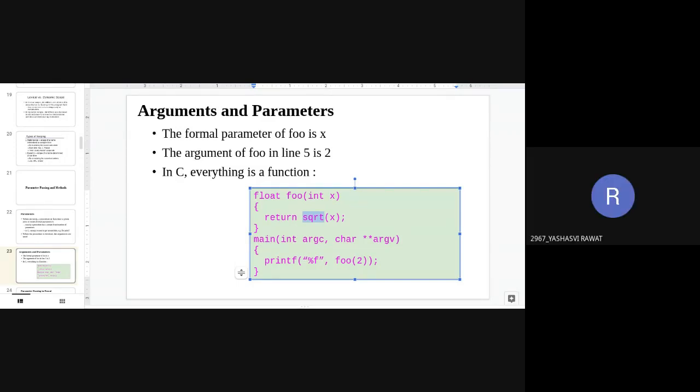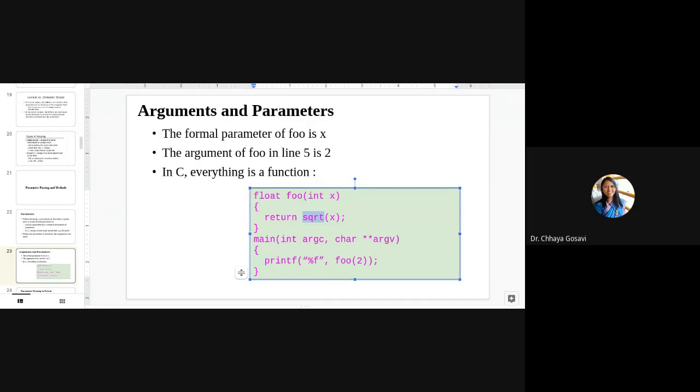Ma'am, what is that char double star argv? That I'll explain to you. First, in Java we have seen the main function. What are the parameters for the main function in Java? String args. That args stores command line arguments. It's an array of strings.